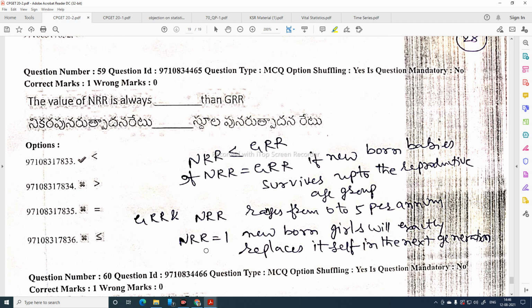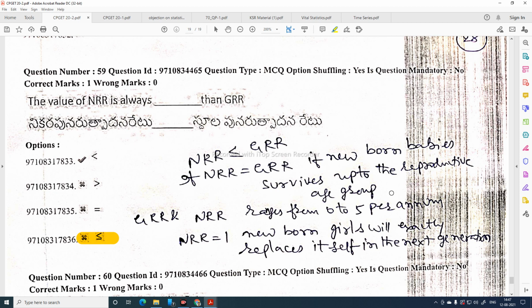The value of NRR is always less than or equal to GRR. If it is equal to GRR, then the newborn girls will exactly replace themselves in the next generation. If NRR is equal to 1, the newborn baby survives up to the reproductive age group, but this is not possible.